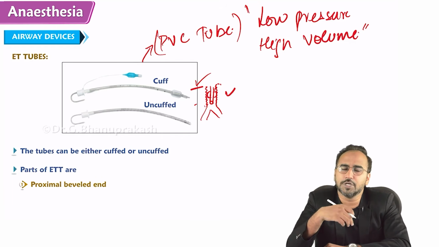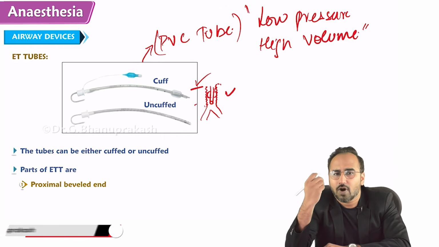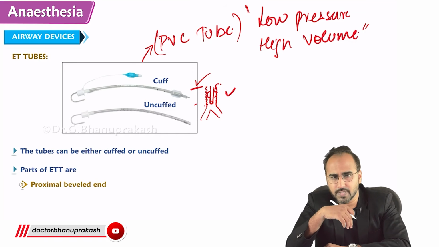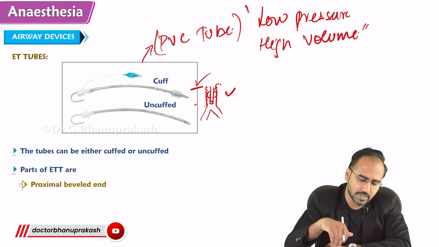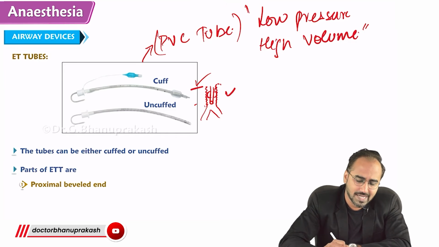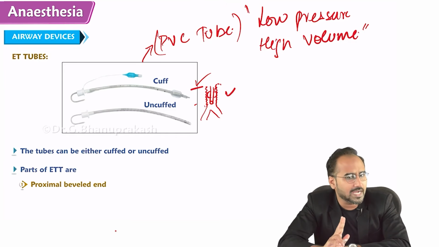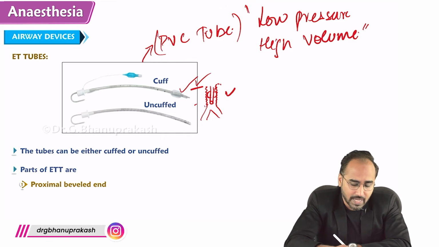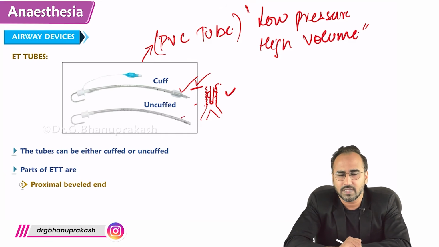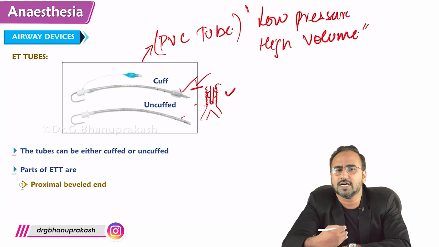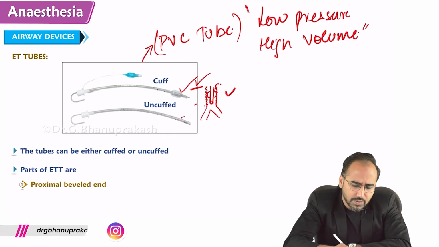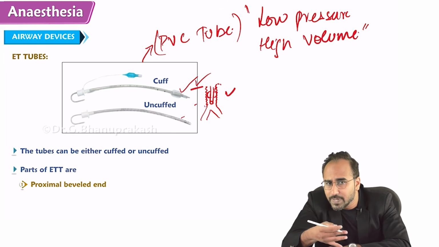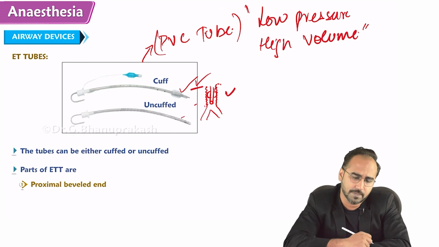In the PVC tubes, what are the parts of this PVC endotracheal tube, which is commonly used? First of all, guys, you need to understand there are two types of PVC tube. One with cuff, called cuffed PVC tube, the other without cuff. Now guys, think and answer. In which person will you use a cuffed tube and in which person will you use an uncuffed tube?